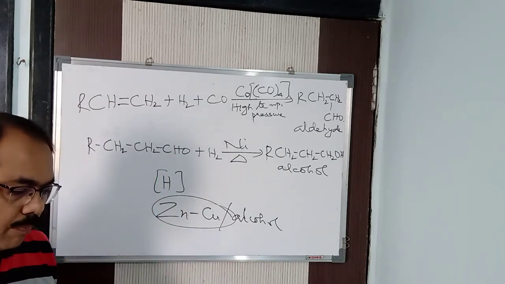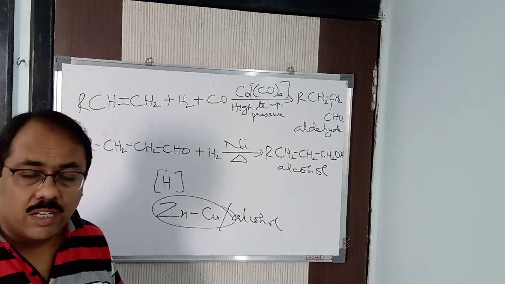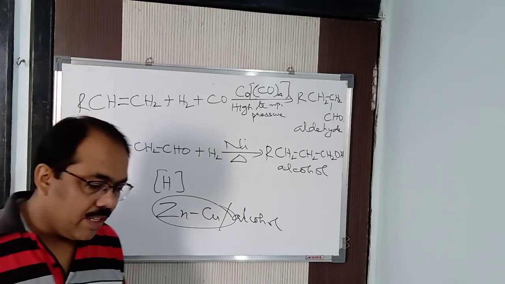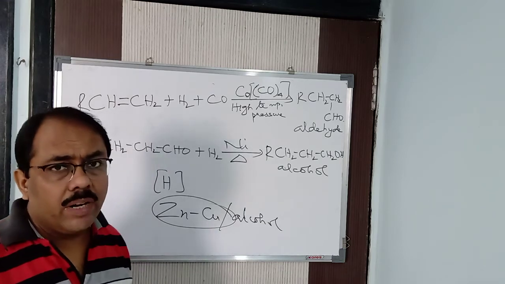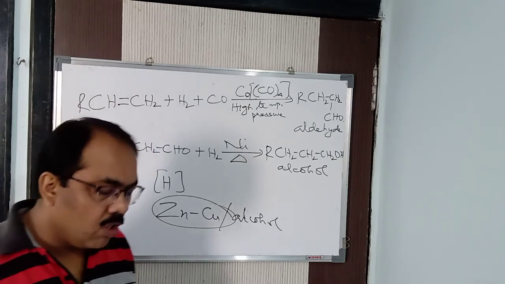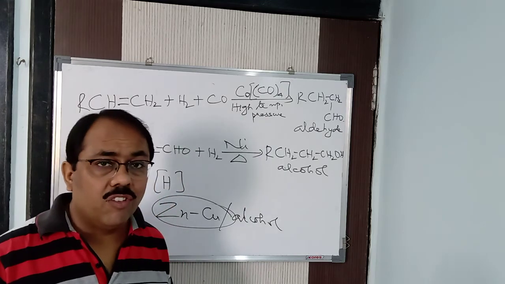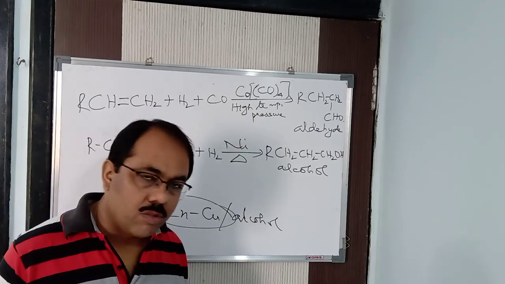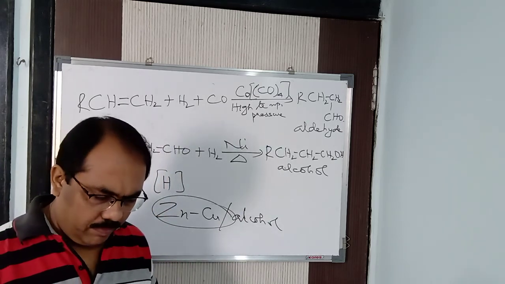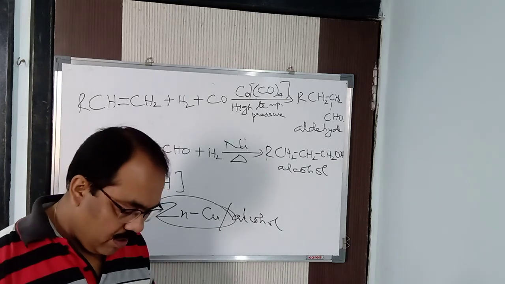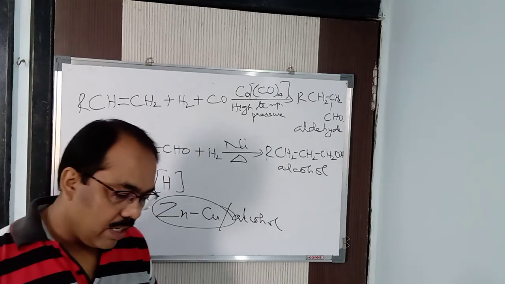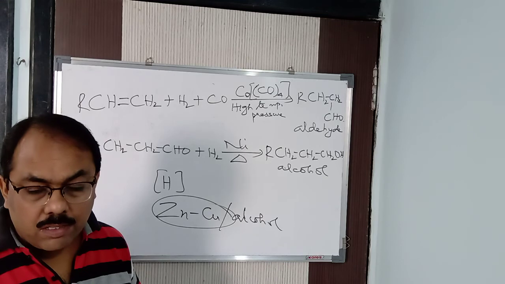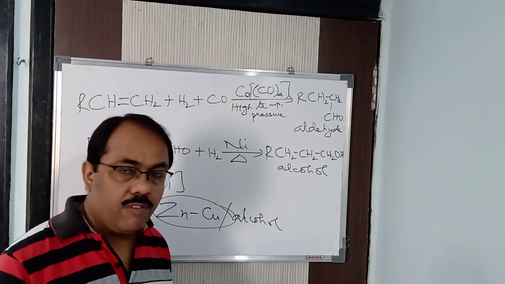Next, hydrogen can be used for metallurgy purposes, like for reduction of metals, like copper oxide reacts with hydrogen to give copper, silver hydroxide reacts with hydrogen to give silver. That is used to extract the pure metals for metallurgical purposes. It is used also for meteorological purposes, for weather forecasting. Hydrogen along with helium, we are using it, got it? To fill up the weather forecasting balloons. It's a lighter gas. It helps to rise. So hence it is used for meteorological purposes. These are the uses of hydrogen, so to say.